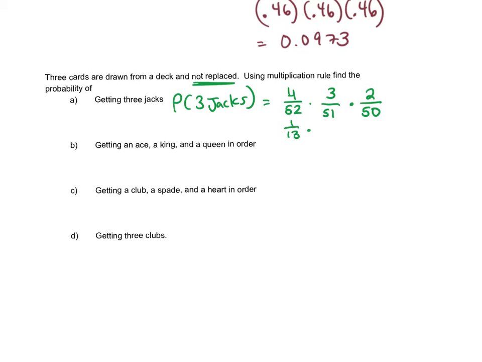So we can reduce these. These are 1 out of 13. This is 1 out of 17. This is 1 out of 25. So if you multiply across, that's 1 out of 552, I believe. The only difference in this independence is we have to make sure we consider what has happened previously, because that is going to influence what is going on.